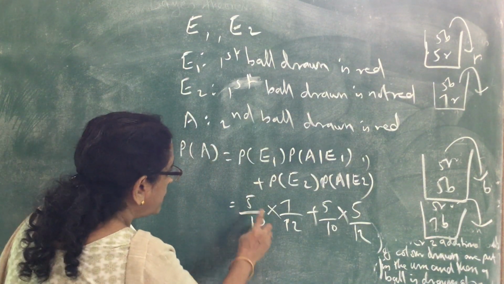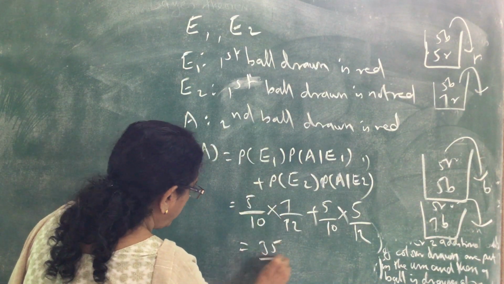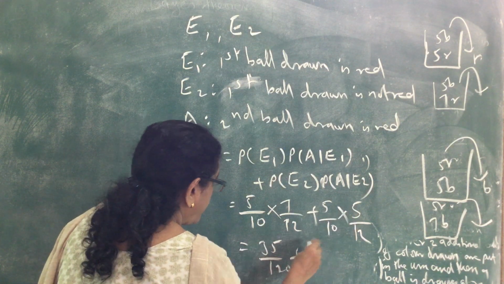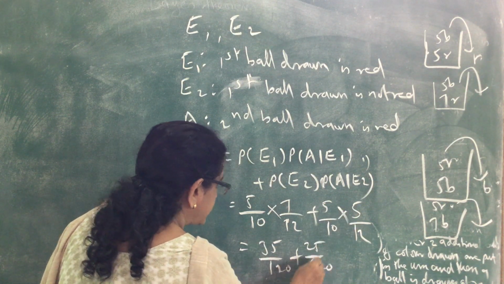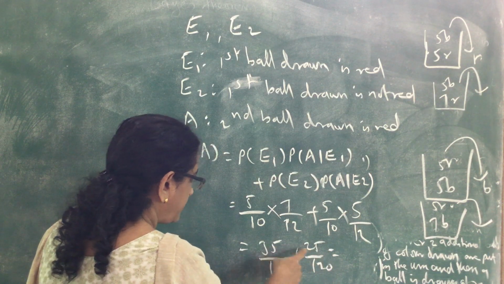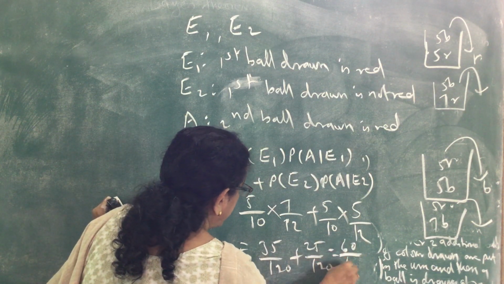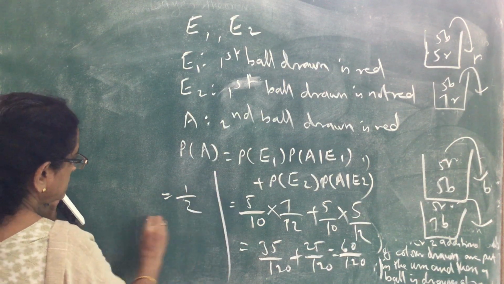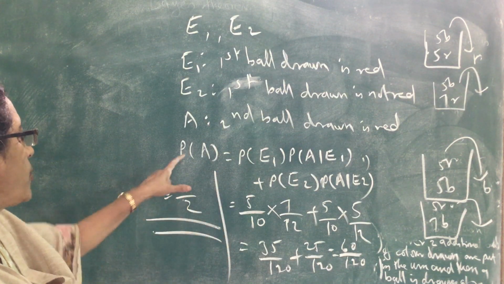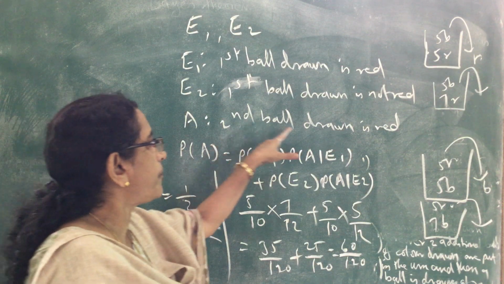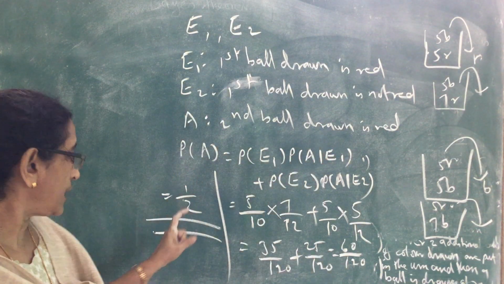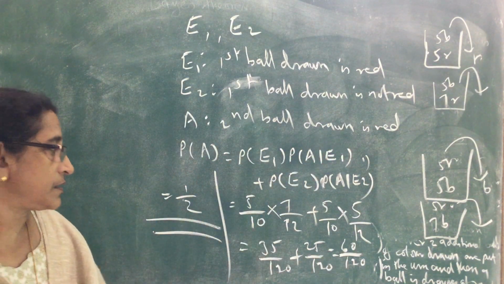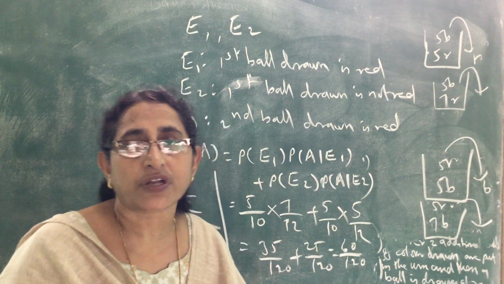That is equal to 5 into 7, 35 by 120, plus 5 into 5, 25 by 120, which is 60 by 120, equal to 1 by 2. So the answer is 1 by 2. The required probability of A, the probability that the second ball drawn is red, equals 1 by 2. Here we applied the theorem of total probability.